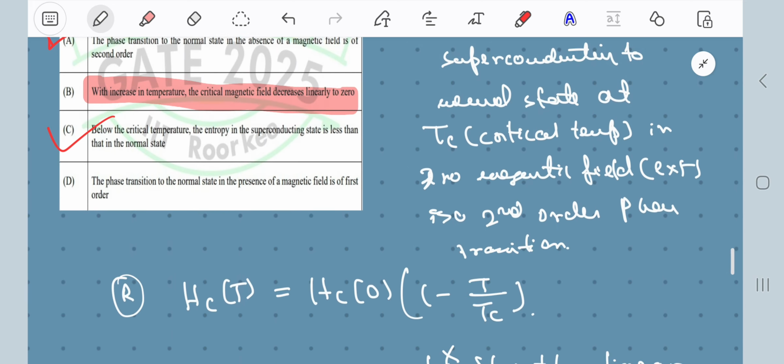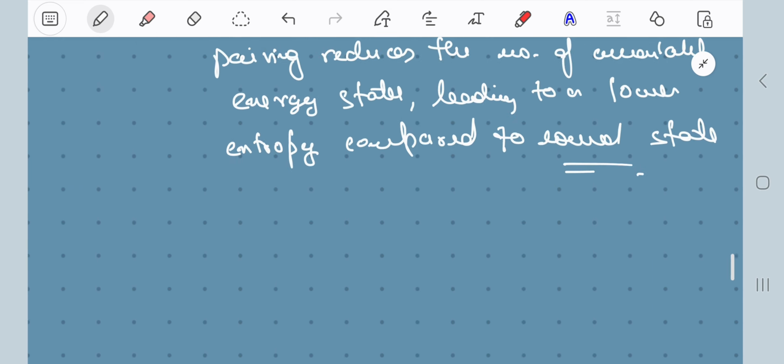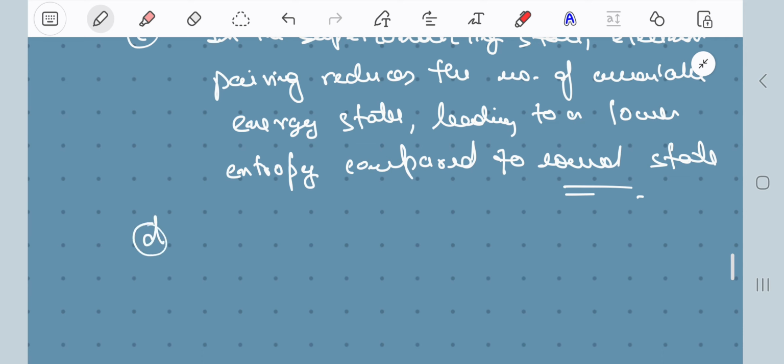Now, finally, let us check option D. The phase transition to the normal state in presence of a magnetic field is of first order. Yeah, that's correct too. Why? Because when an external magnetic field is applied, the transition from superconducting to normal occurs abruptly at Hc, which is characteristic of a first order phase transition. Hc means the critical field.